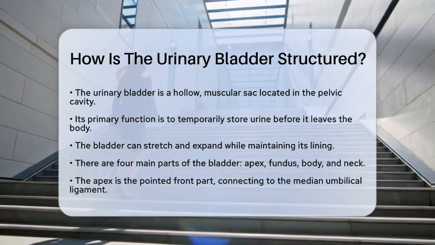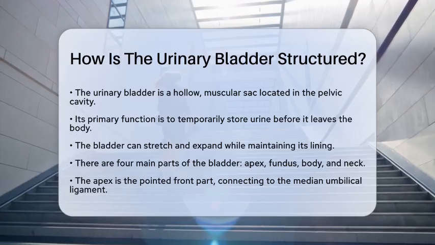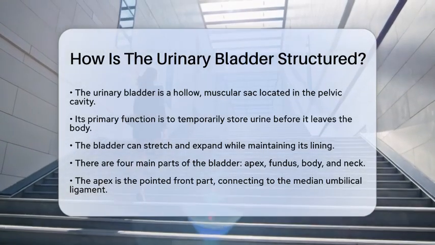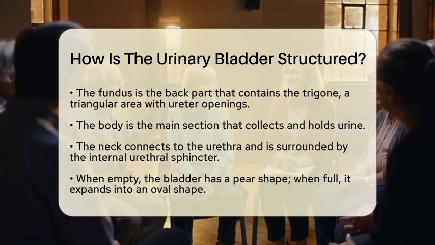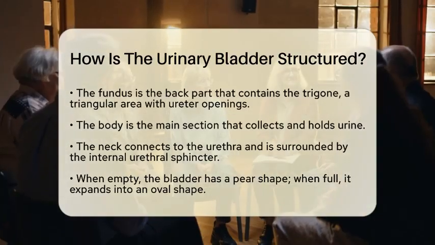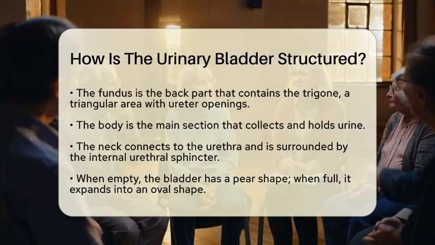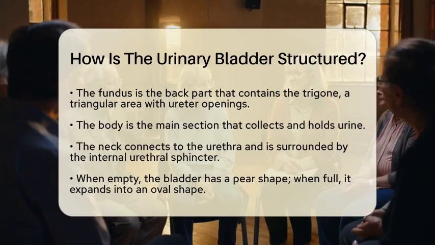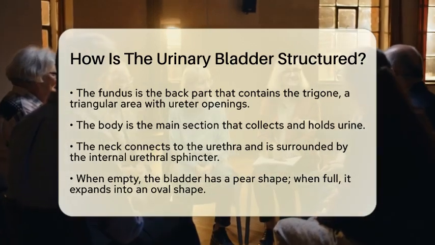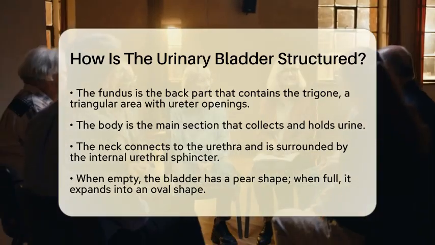Next is the fundus or base, which is the back part of the bladder. This area contains the trigone, a smooth triangular region defined by the openings of the two ureters and the internal urethral orifice. The body is the main section of the bladder that collects and holds urine. Finally, the neck is the narrow bottom part that connects to the urethra. This area is surrounded by the internal urethral sphincter, which helps control the flow of urine.